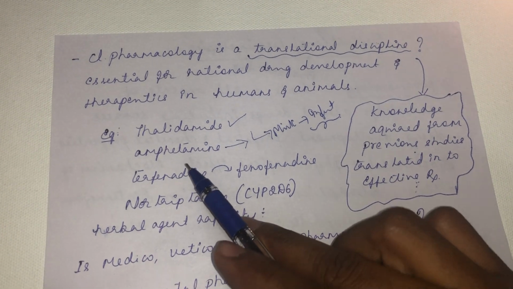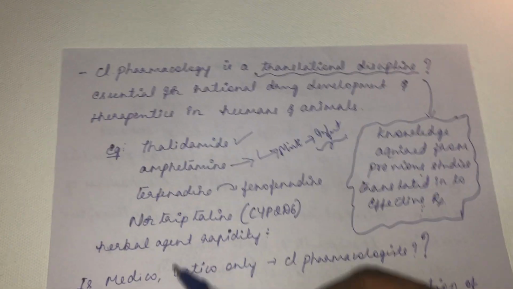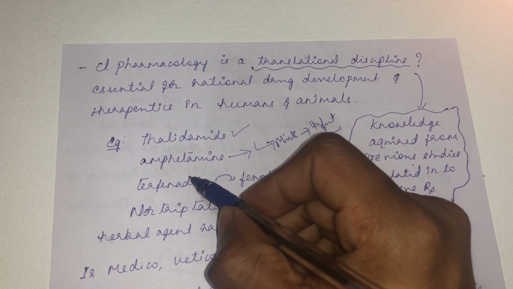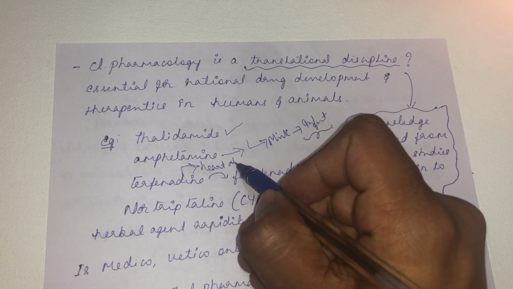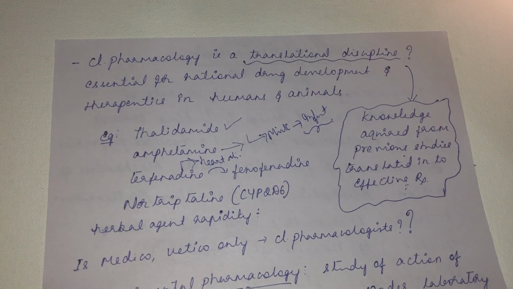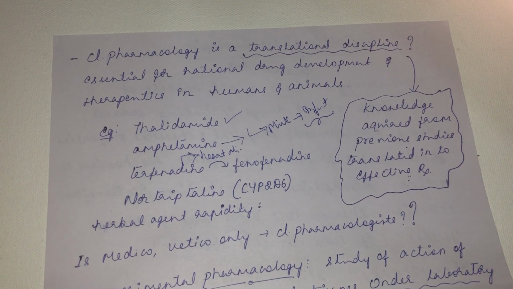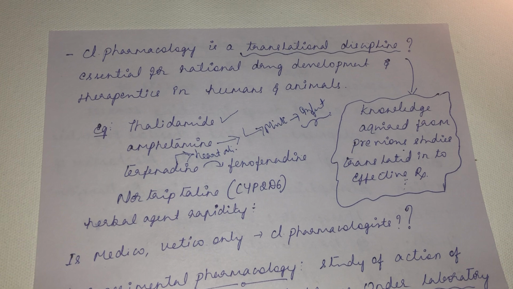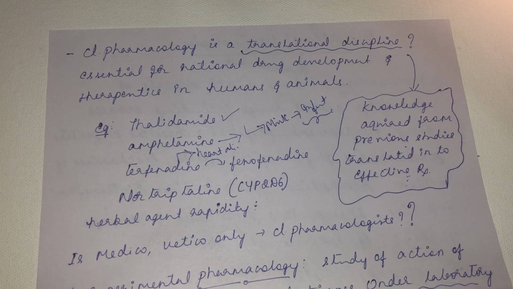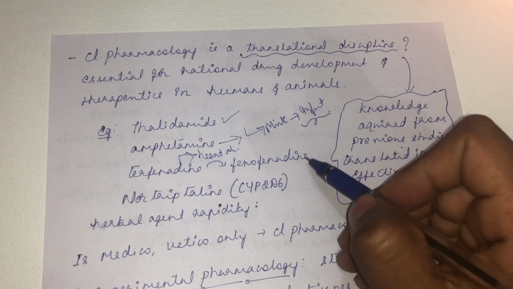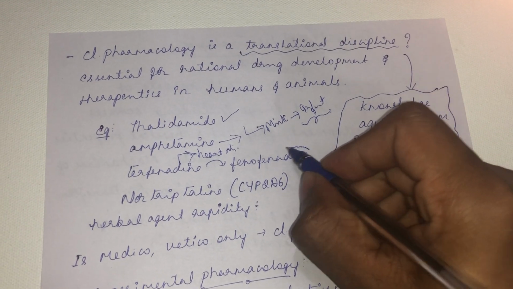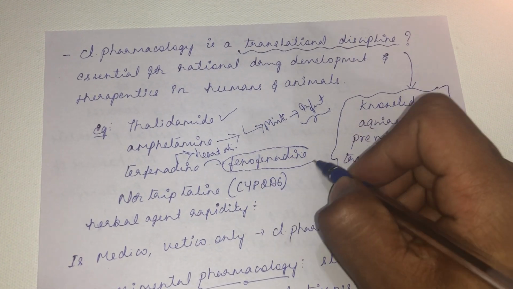Only once it was marketed, once patients started using terfenadine, did it start producing heart disorders. So it started affecting the heart, and then the usage of terfenadine was banned. Later on, it was found that terfenadine gets metabolized inside the body into fexofenadine, and this fexofenadine does not produce any effect related to the heart.